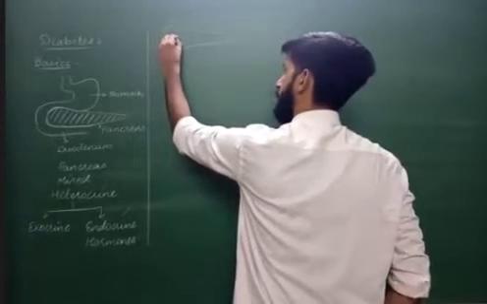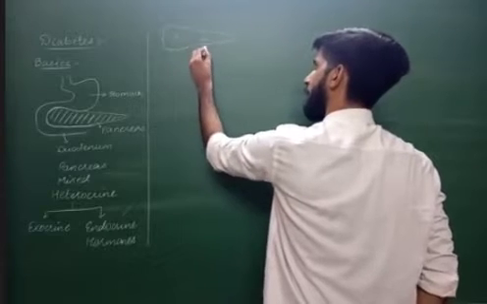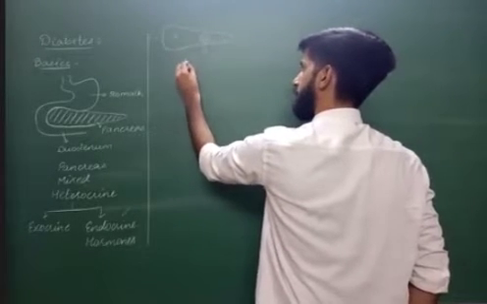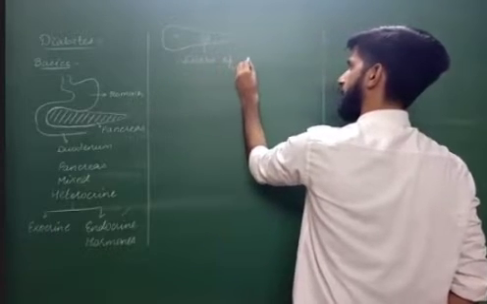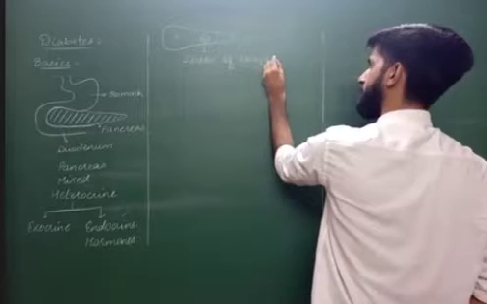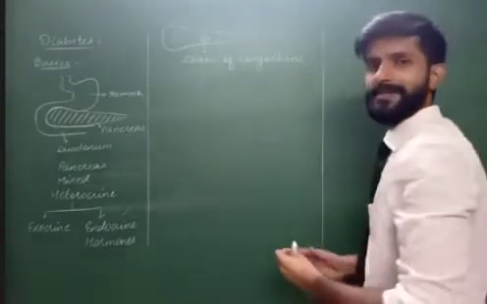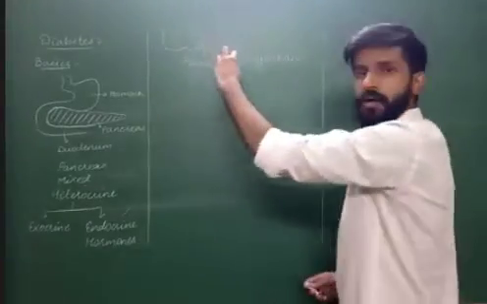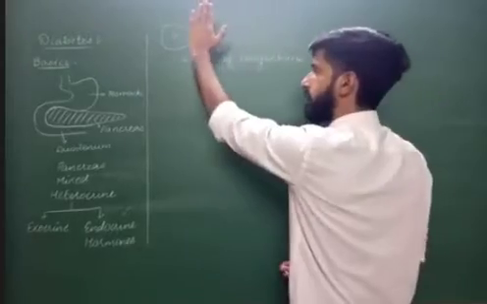Now, inside pancreas, there are these group of cells. These group of cells are called as islets of Langerhans. Islets of Langerhans is just like an island. How we have a land surrounded by water from all sides.